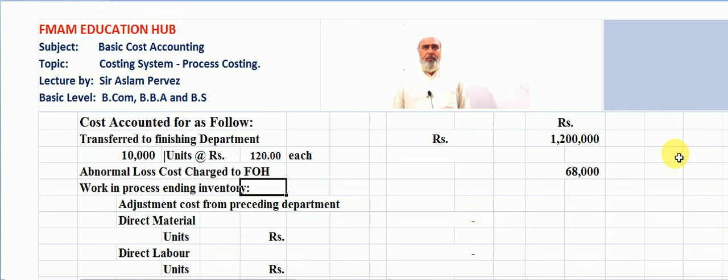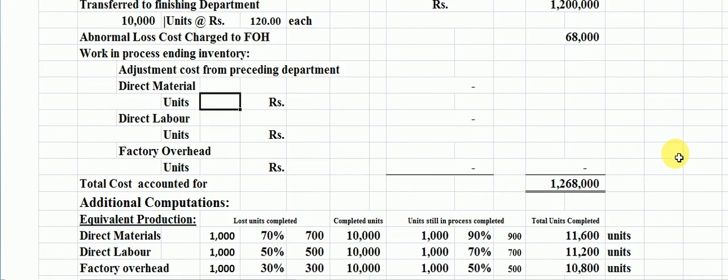Same as abnormal loss is also here in separate form, which is transferred to the factory overhead control account. Now work in process ending inventory is here, 1,000 units.